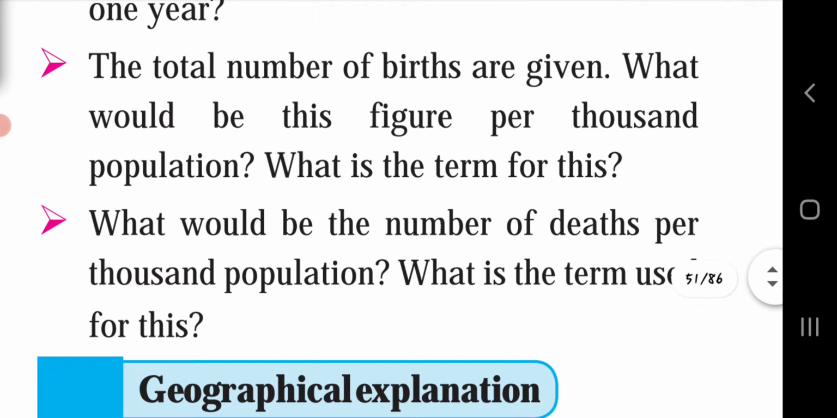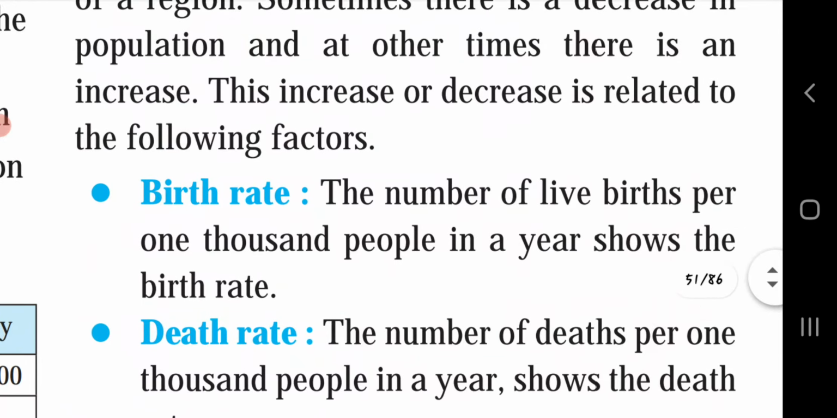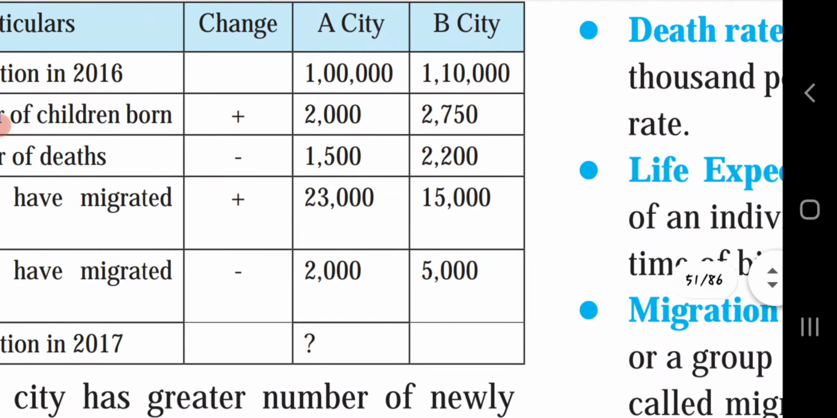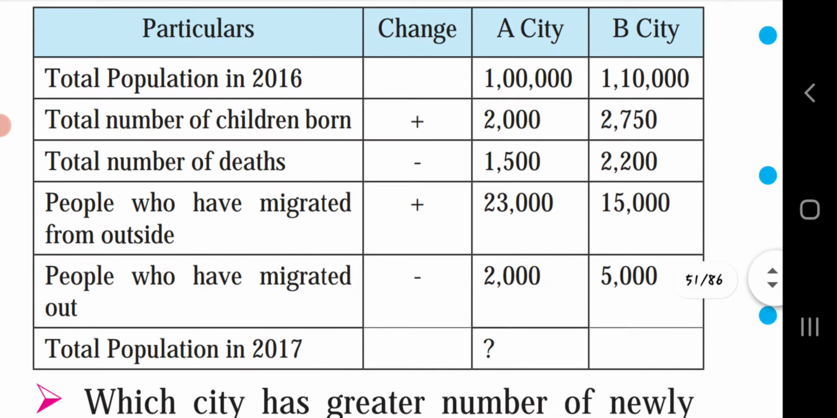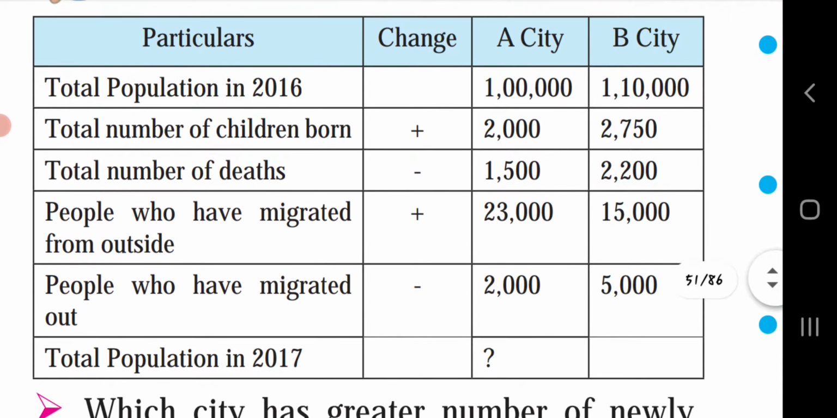Next question. The total number of births are given. What would be this figure per thousand population? What is the term for this? The number of births per thousand is termed as the birth rate. The birth rate of city A was 20 births per thousand, and that of city B was 25 births per thousand.